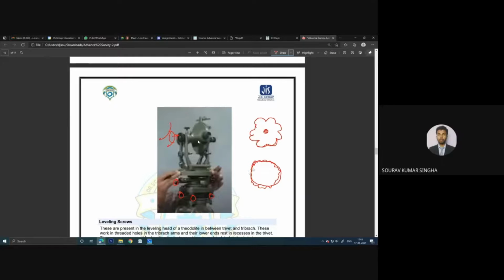So to feel that screw, after practice, when you touch this screw, obviously the sensation will be different, right? That is why they made those screws in such a way that without watching the screw we can feel which screw I have to use. After that, we can use the tangent screw, we can use the lock screw, we can use the unlock screw. That is the thing.